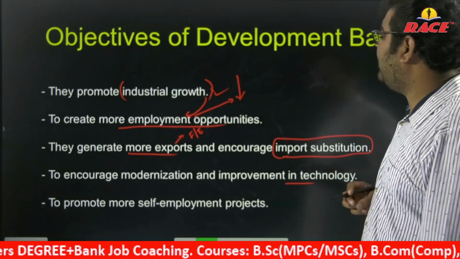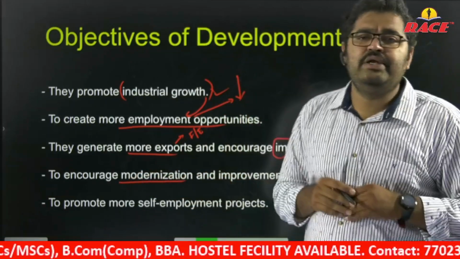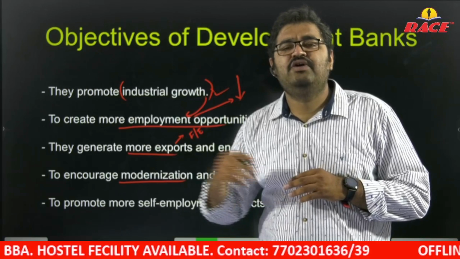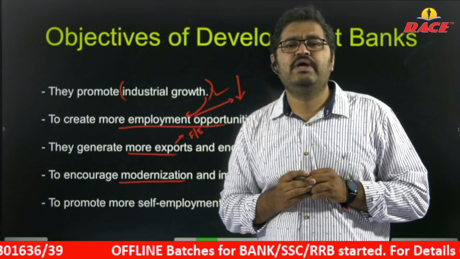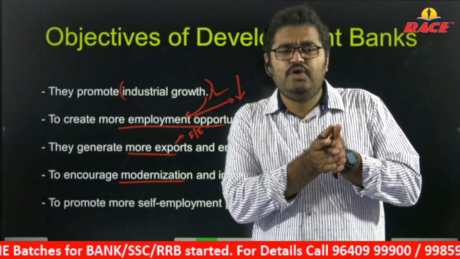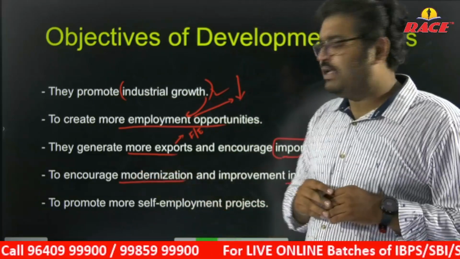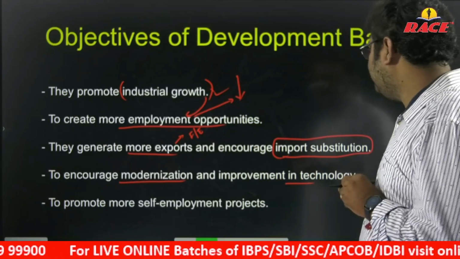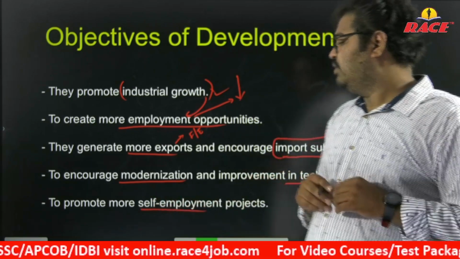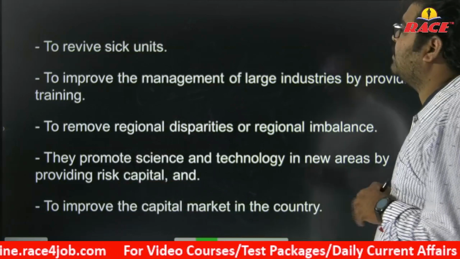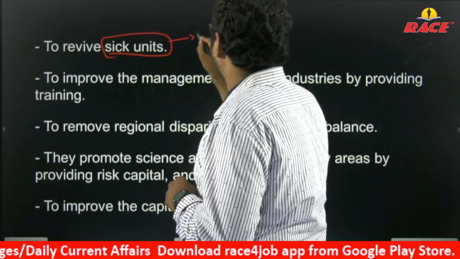So this development bank supports modernization. What is modernization? Introduction of new technologies, machinery. Instead of manual work, they are totally industrialized. Modernization, new skills, artificial intelligence. Making human resources versus machinery. They will improve modern methods in industrialization, and improvement in technology, to promote more self-employment projects. Self-employment. And to review sick units. Sick units is nothing but loss making.